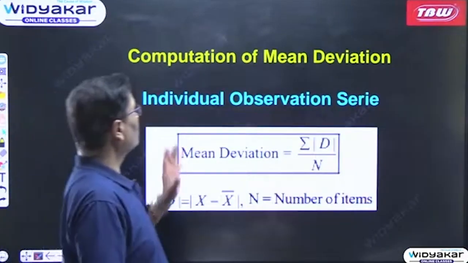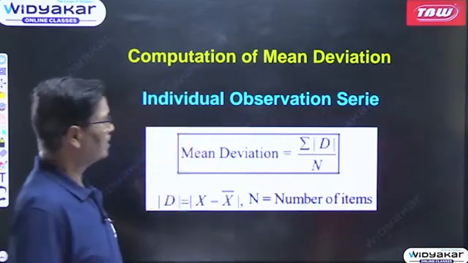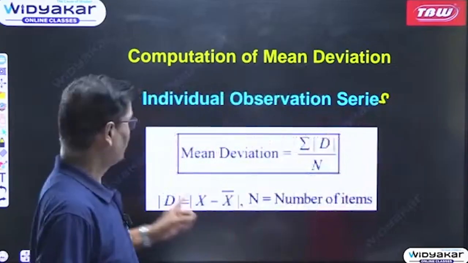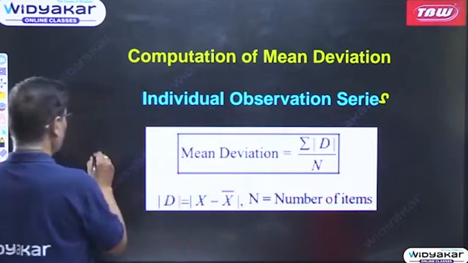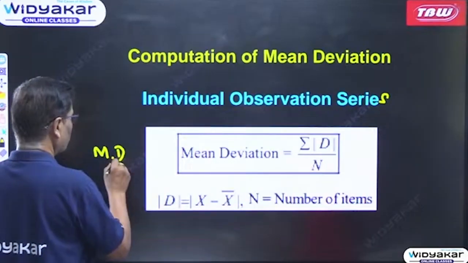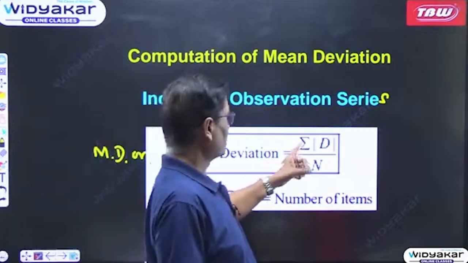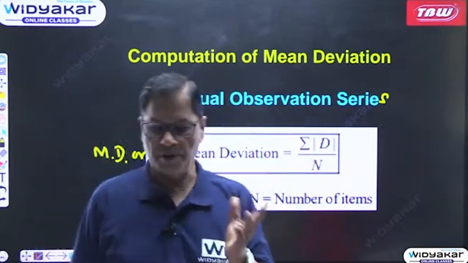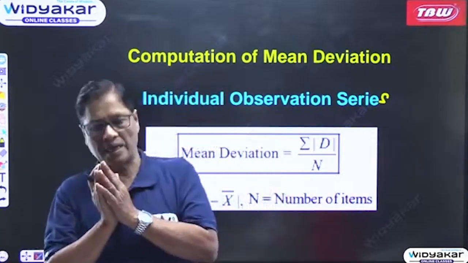Now, how will we compute mean deviation? In case of individual observation series, this is the formula. Mean deviation, or MD, is equal to summation d by n. d is the distance of different items from the central value.